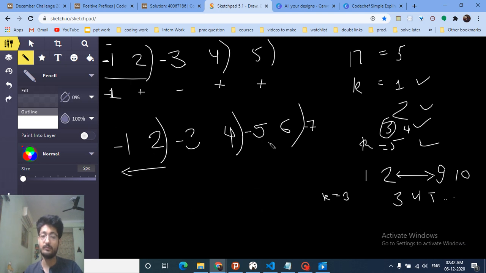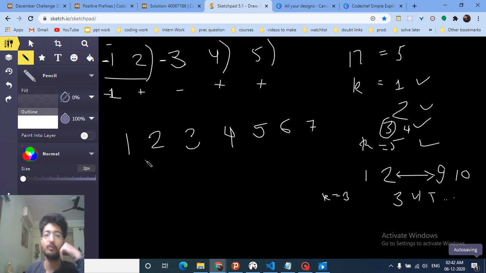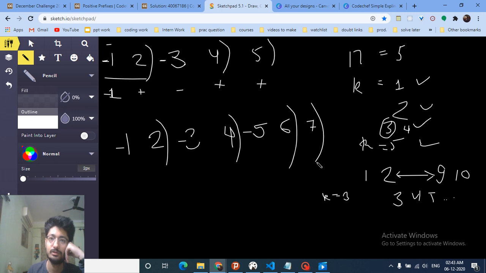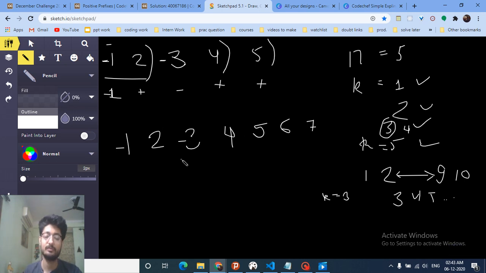Okay, can we find out the answer for 4? For 4, we want 4 positive prefixes. Okay, so just do the same thing, 1 negative, 2 negative, 3 negative. As you can see, there is now 1 prefix positive, second prefix positive, third and fourth. So there are 4 prefixes positive. Okay, now find out the answer for 5. So now 1 prefix positive, 2, 3, 4 and 5.